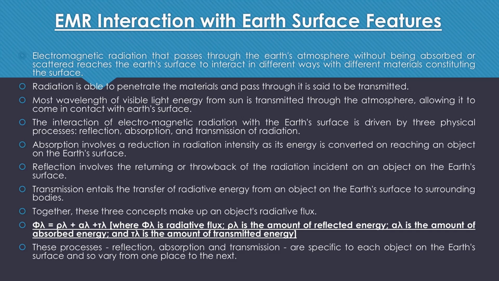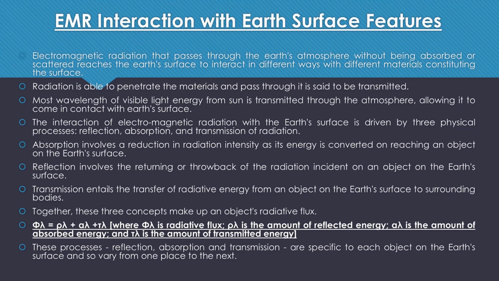In another form, absorption is the reduction in radiation intensity as its energy is converted on reaching an object on the Earth's surface. If the intensity of the radiation is changed or is converted into some other kind of energy, then it is said to be absorption. So absorption has two different definitions. You can look at absorption through these two different definitions.